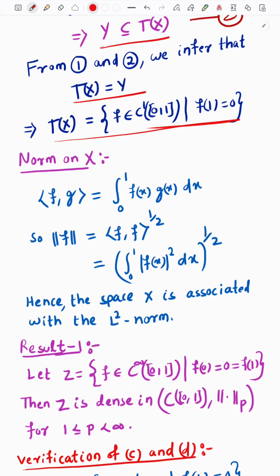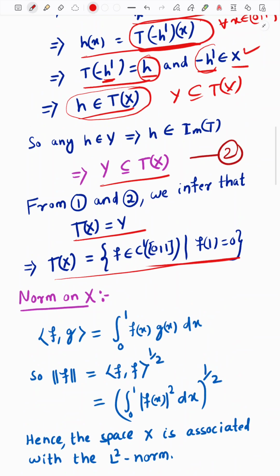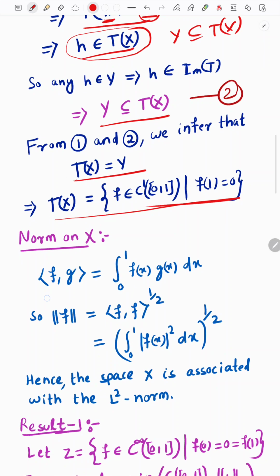maybe, but in functional analysis you have to be careful, because in your BSc time we dealt only with the standard Euclidean norm, but in functional analysis there are so many norms, maybe LP norms, sup norms. So you have to check that this space is dense with respect to which norm. This norm should be identified, and here an inner product space is given, so we have to identify the exact norm associated with this inner product space X.